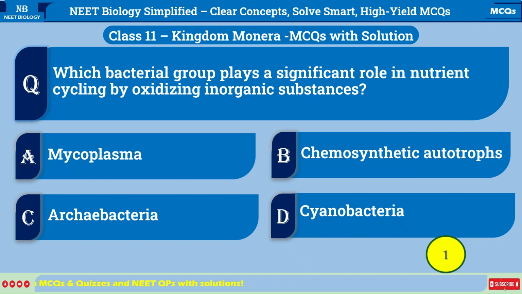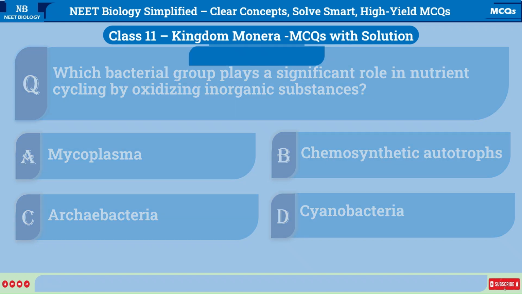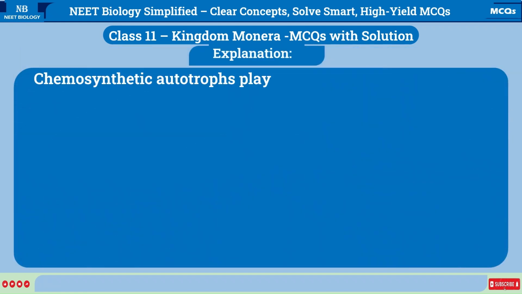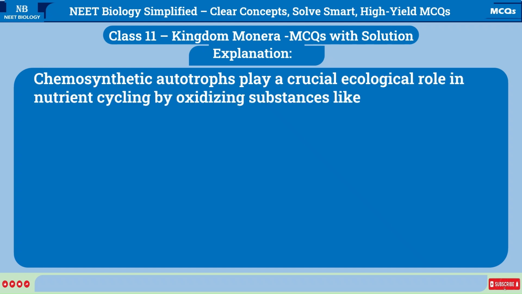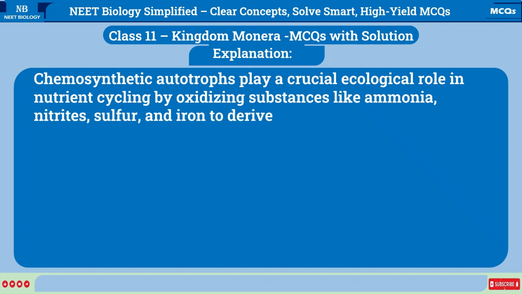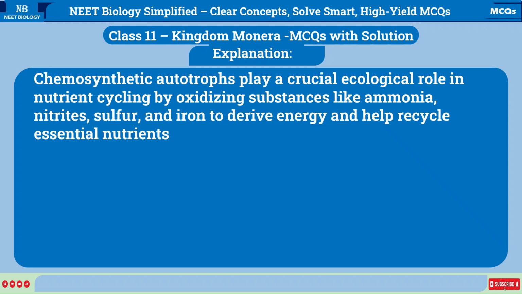Correct answer is B. Chemosynthetic autotrophs. Explanation: Chemosynthetic autotrophs play a crucial ecological role in nutrient cycling by oxidizing substances like ammonia, nitrites, sulfur, and iron to derive energy and help recycle essential nutrients.